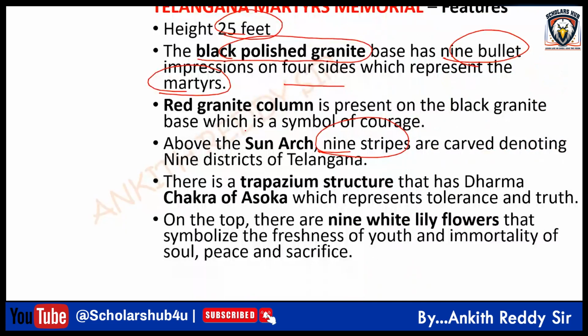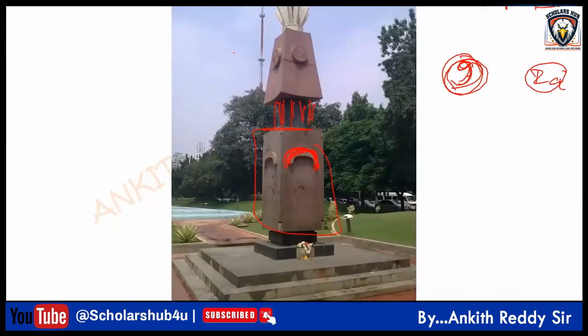And above that, you have a trapezium structure. What is it? History part. In Indian history, where will you find this kind of structure? You'll also find this in our flag, right? This is the Ashoka Chakra.